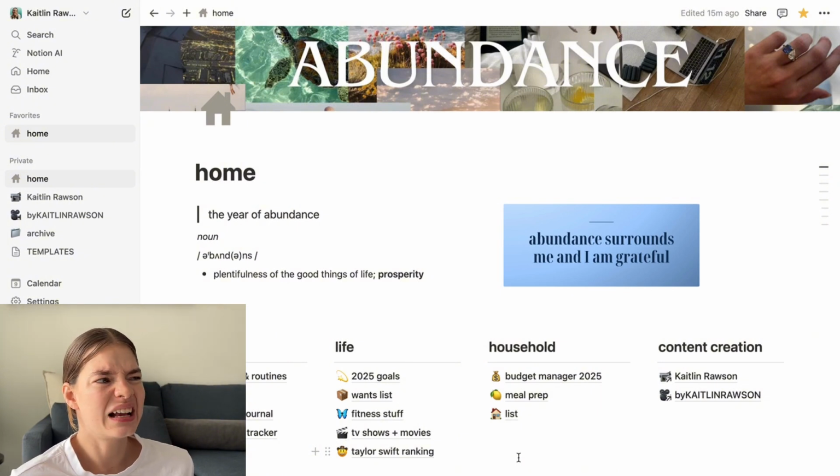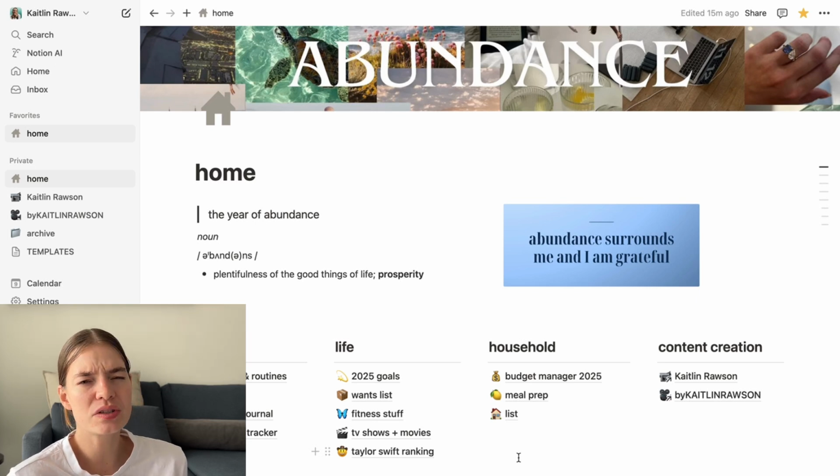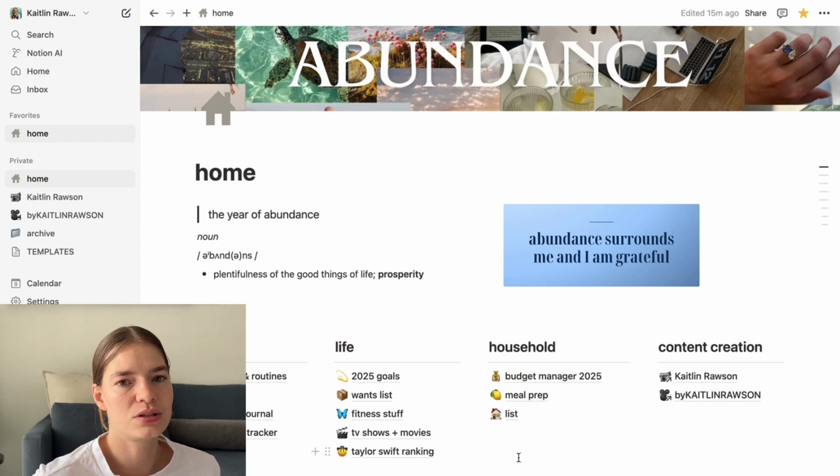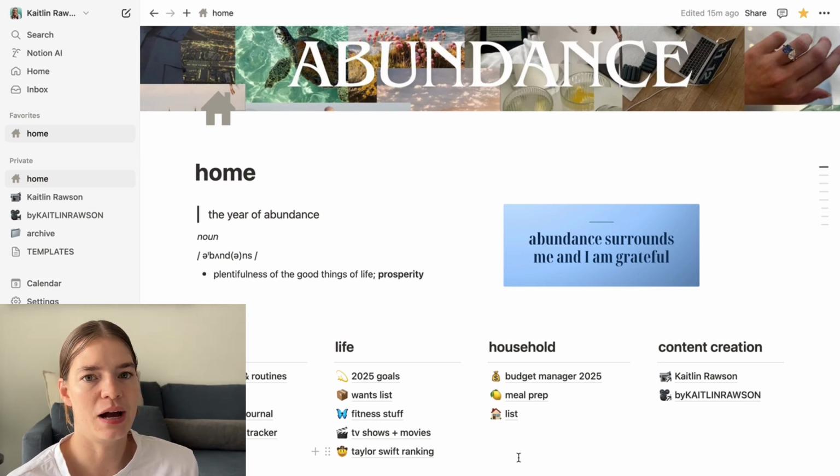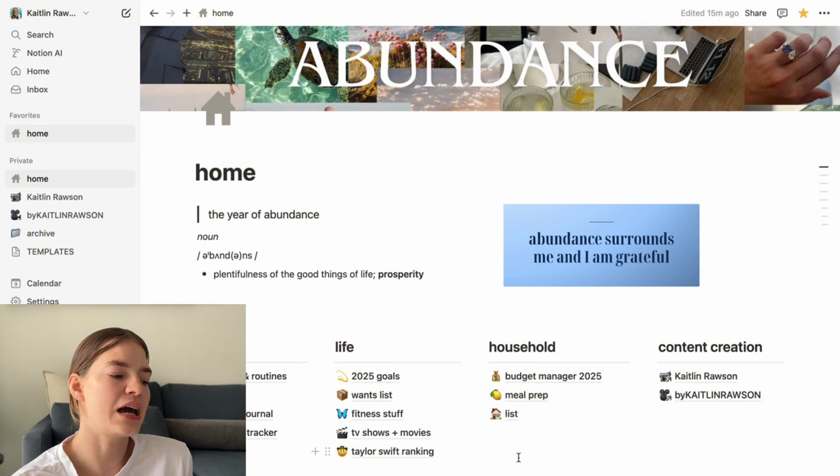And this also, I feel like it's a good way to manage impulse spending. I don't really have a huge problem with impulse spending in general, but I think it's also because I do things like this. So instead of buying something immediately, I'm going to put it on my wants list, and then if it's still something that I'm thinking about in a couple weeks time, then I'm going to actually buy it. Or if it's still something that I'm feeling like, oh, I really need that, it will make my life easier, I'll buy it. And I've got one for personal and then one for the household.